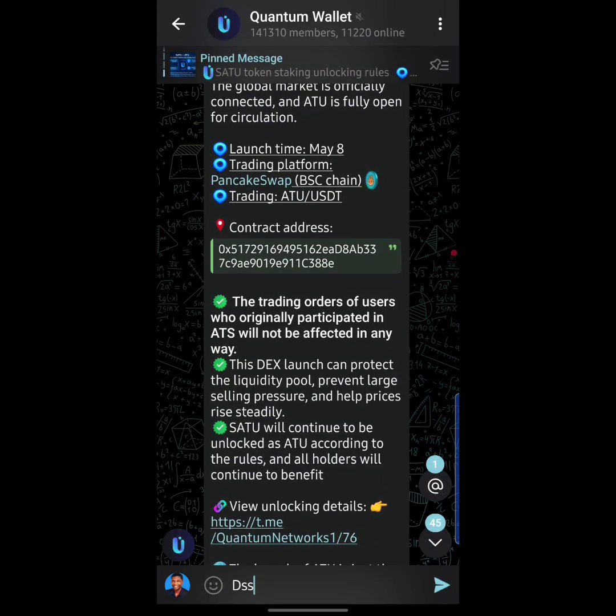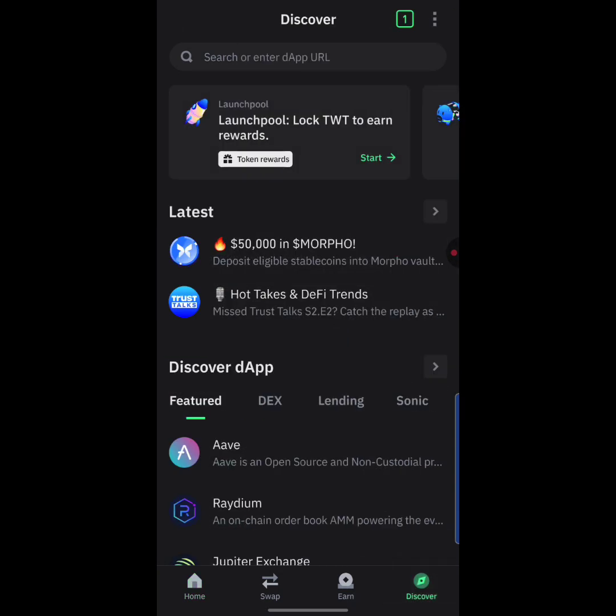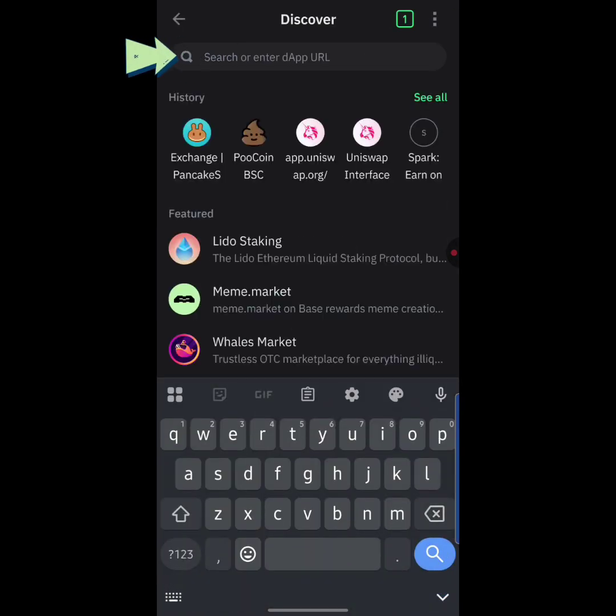So what I'm going to do right now is copy this address right here and quickly head over to PancakeSwap to check if truly this token has been listed on PancakeSwap, guys. Okay, so let's go. Okay, guys, so here we are on my Trust Wallet account dashboard right now. So down below here that says discover, I'm going to hit on it, guys. Okay, we're going to hit on the search bar right here and just type in PancakeSwap.